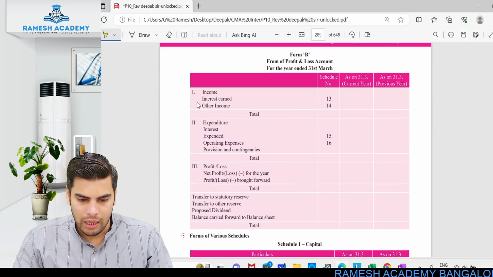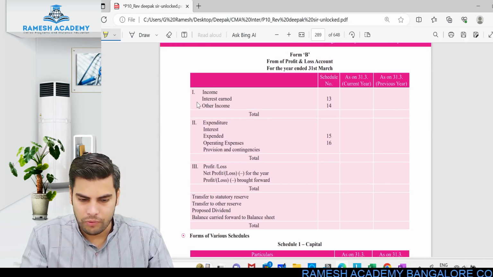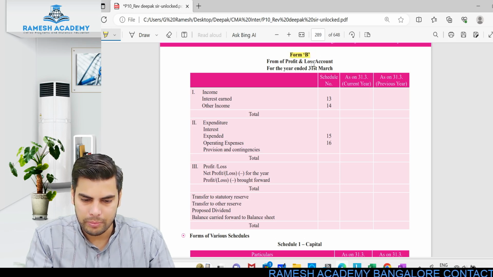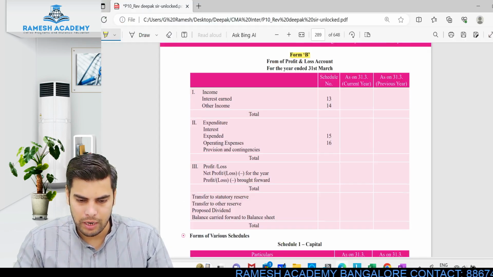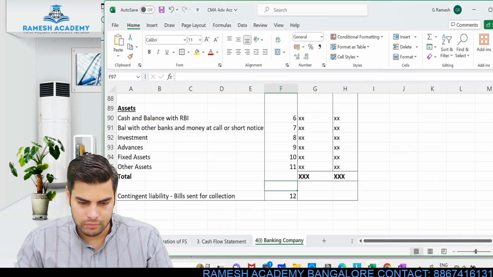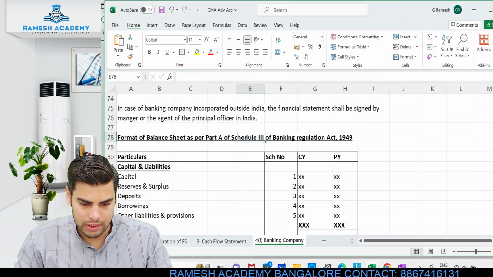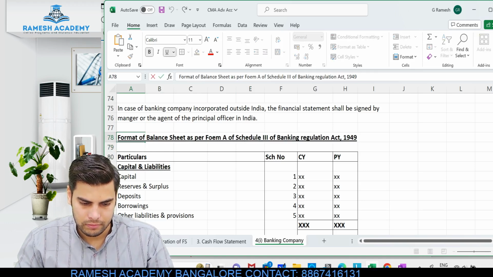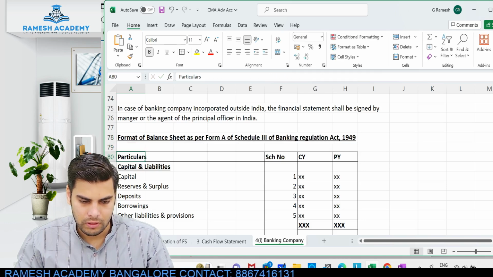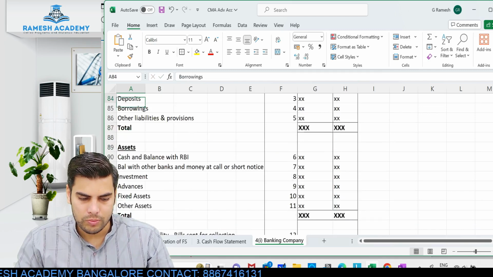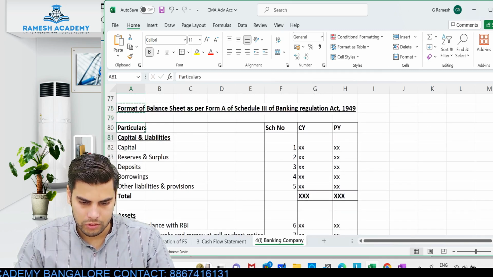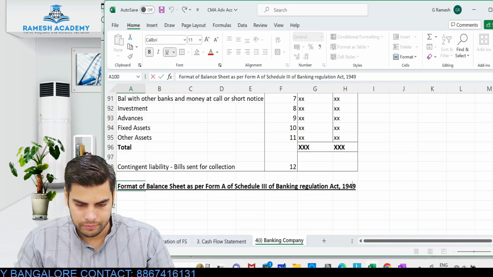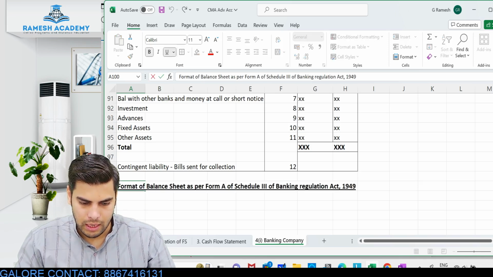All right, and then when it comes to the P&L account, the format is very simple. This would be part B or form B. You can just call it part B or form B. Okay, I'll just call it form A. Now let's talk about this particular format of the P&L account, as per form B.